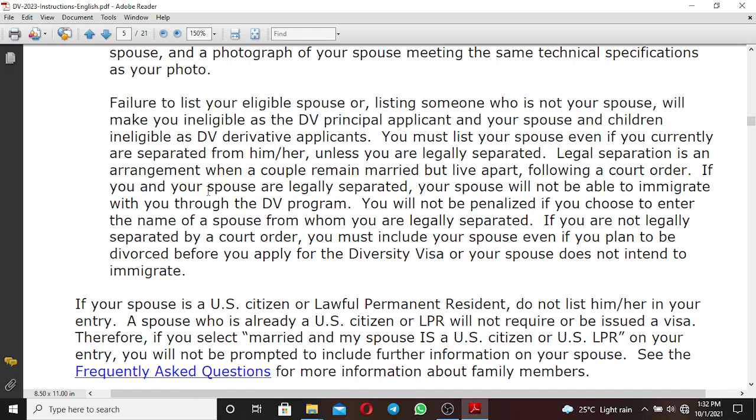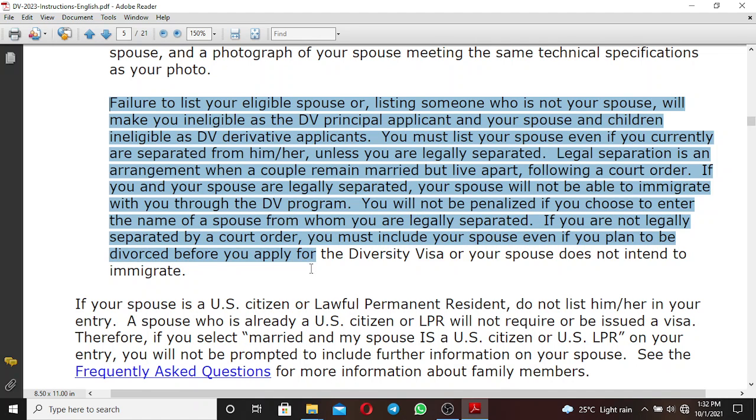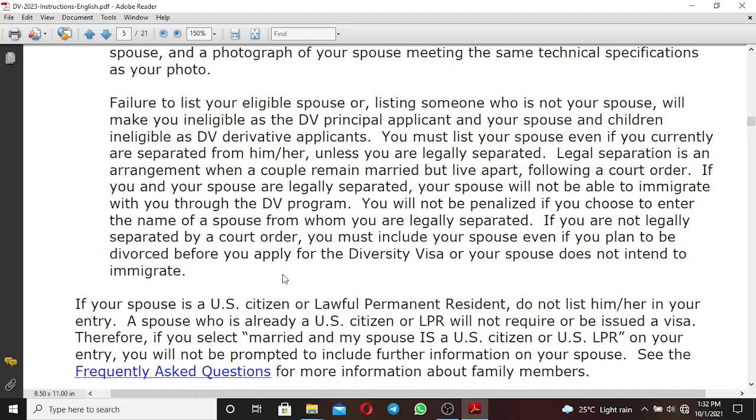And there is this part here that says failure to list your eligible spouse or listing someone who is not your spouse will make you ineligible as the DV principal applicant and your spouse and children ineligible as DV derivative applicants. You must list your spouse even if you are currently separated from him or her, unless you are legally separated. Legal separation is an arrangement when a couple remain married but live apart, following a court order.